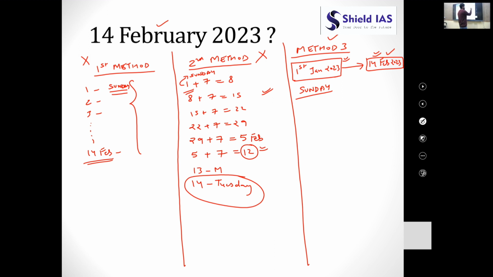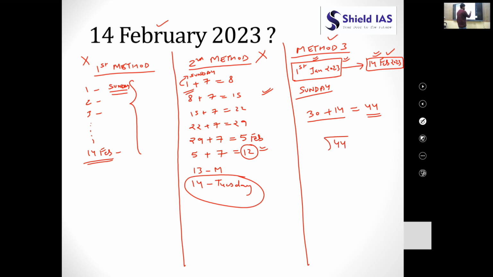In the month of January there are 31 days, but we will not add 1st January 2023. So the total number of remaining days in January would be 30. In the month of February, how many days do we have to calculate? 14 days. Always calculate this number. This comes out to be 44. This is step 1 that you have to do in every question.